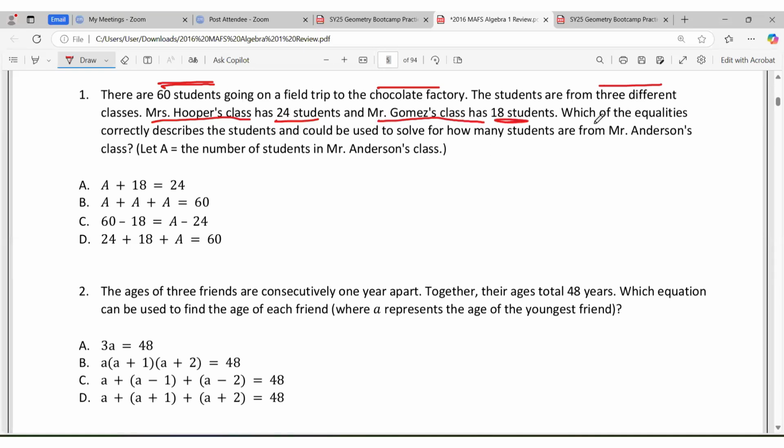And then it says which of the inequalities correctly describe the students that could be used to solve for how many students are from Mr. Anderson.